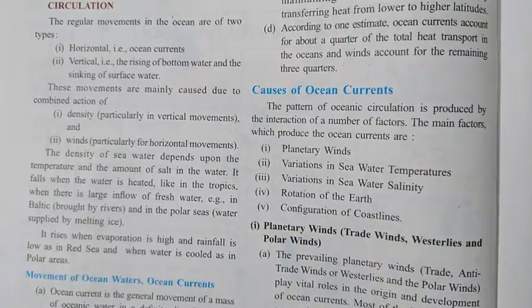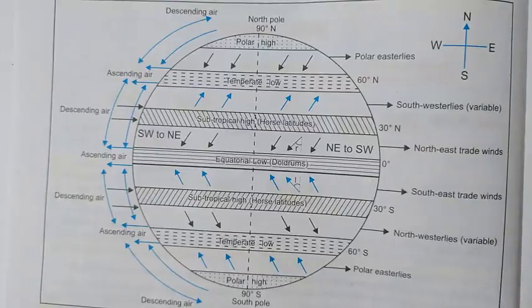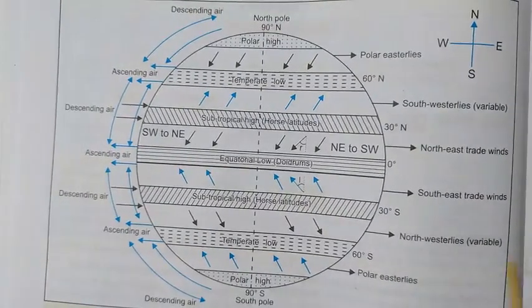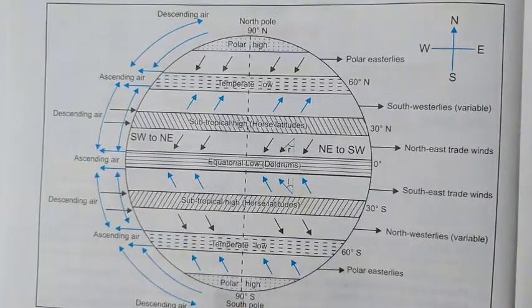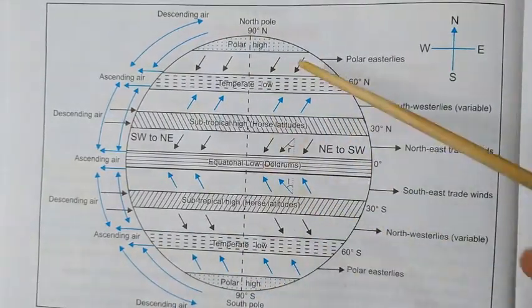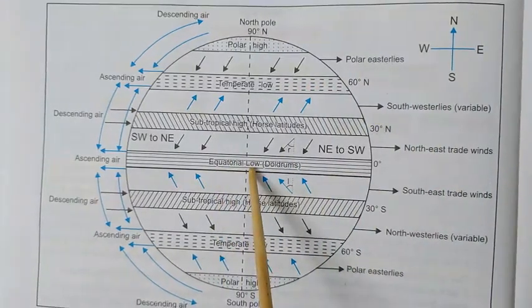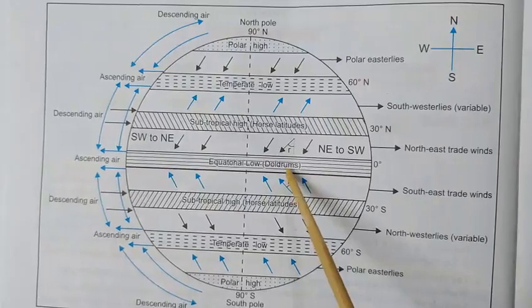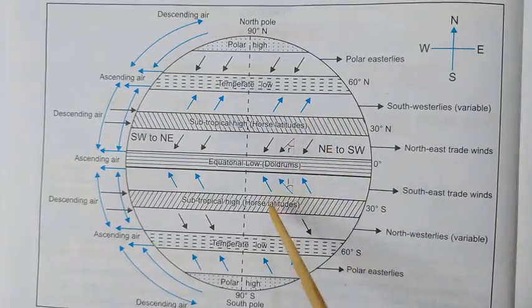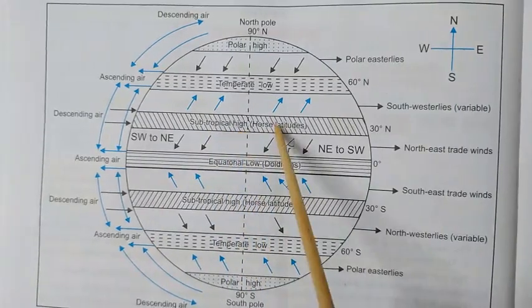Now let me show you one figure and I will first explain to you about the planetary winds. So here this is a figure of the planetary winds. As you can find, first of all, this whole globe is divided into different pressure zones. On the equator there is the equatorial low pressure belt, which is also known as the doldrums. Then in the tropical region, in both hemispheres, you will find a subtropical high pressure belt, which is also known as the horse latitudes.